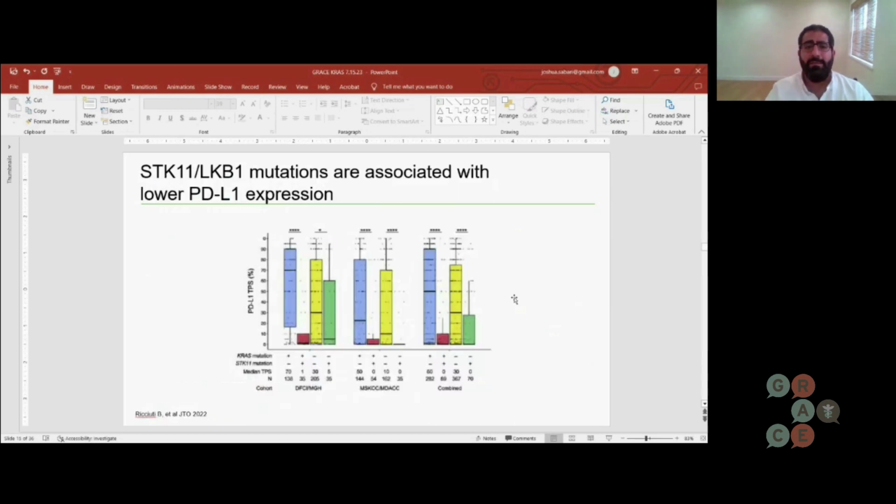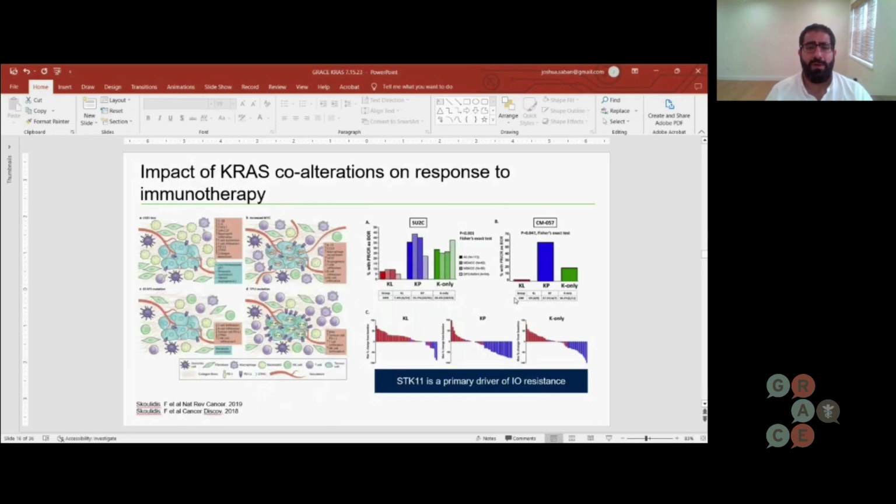So PD-L1 expression, or programmed death ligand 1 expression, is a marker on the surface of cancer cells that helps predict how likely immunotherapy will work. When you look at the expression of PD-L1 in patients who have STK11 or LKB1, which is the protein, these patients tend to have very low expression levels of PD-L1, which then correlate with potentially poor responses to immunotherapy.